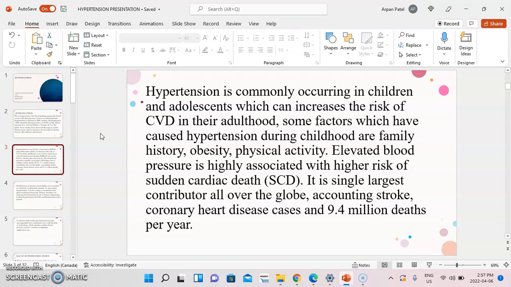Elevated blood pressure is highly associated with a higher risk of sudden cardiac death, which is also known as SCD. It is the largest single contributor all over the globe, accounting for stroke, coronary heart disease cases, and 9.4 billion deaths per year.